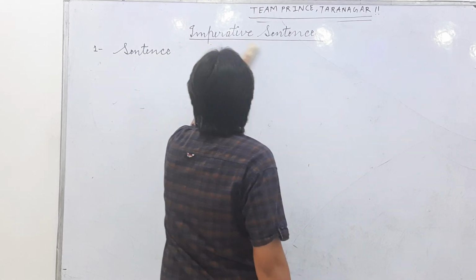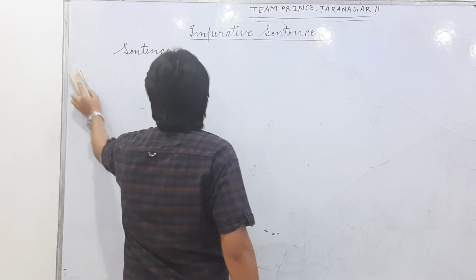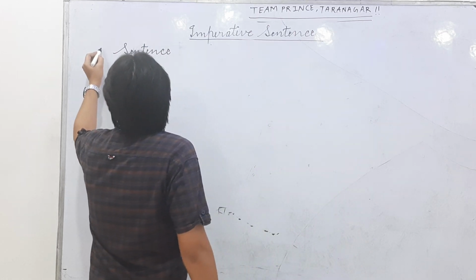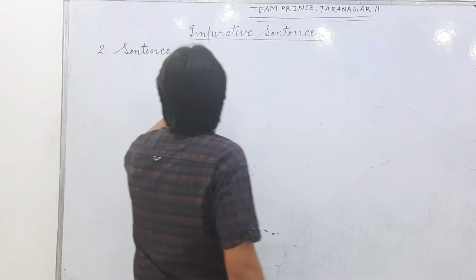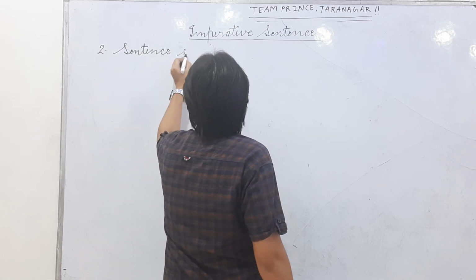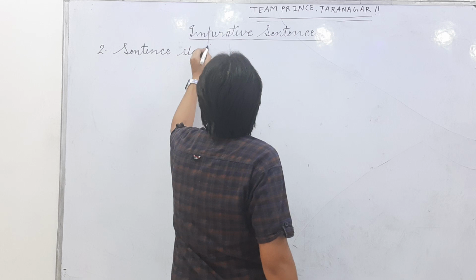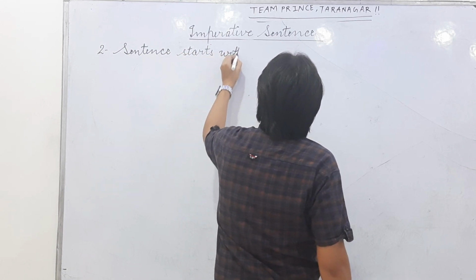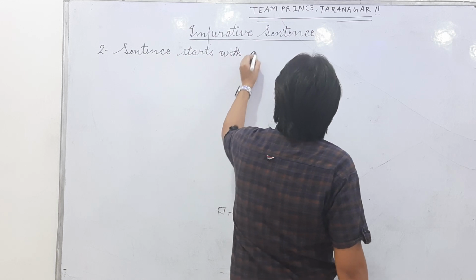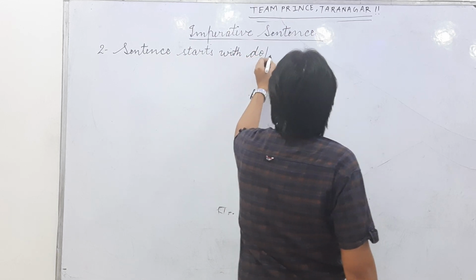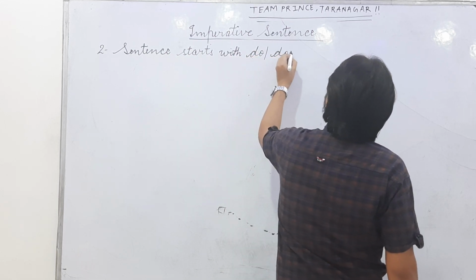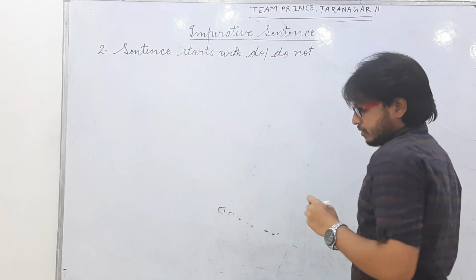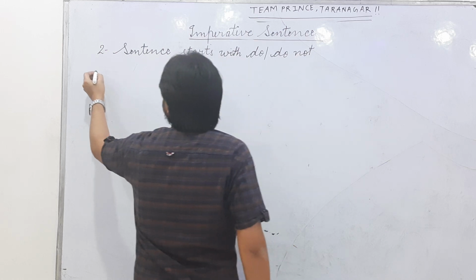Okay, number second, sentence starts with do or do not. Okay, let's see the structure.